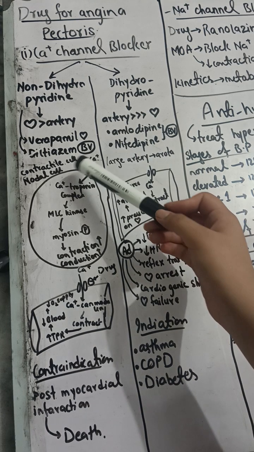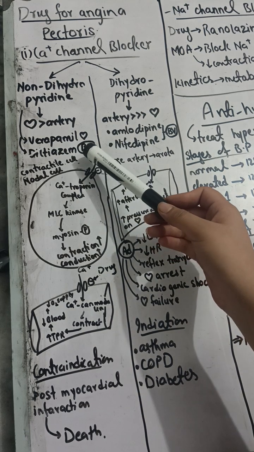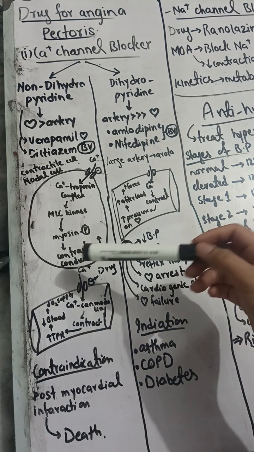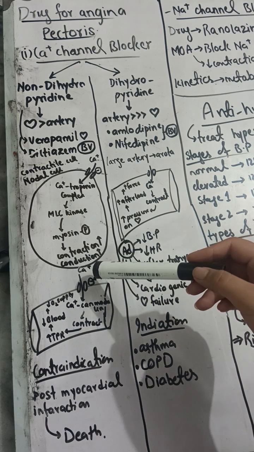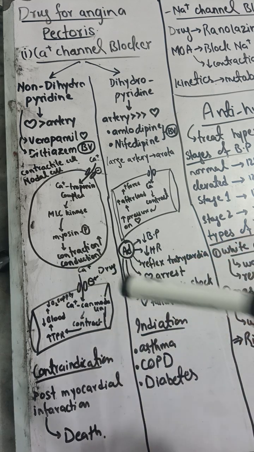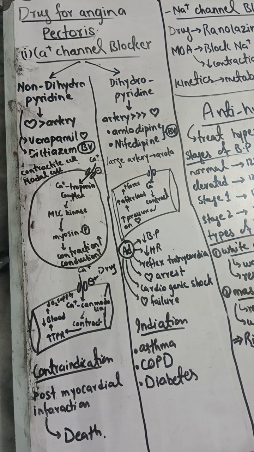And if we check the action of diltiazem on the blood vessels, here it is, the blood vessel. In the blood vessel also, calcium channels are present which cause the influx of calcium. Now the calcium forms a complex with calmodulin, which is a protein present in the blood vessels.